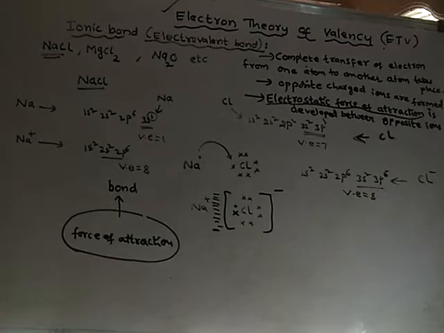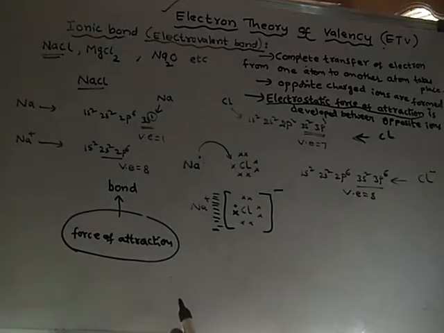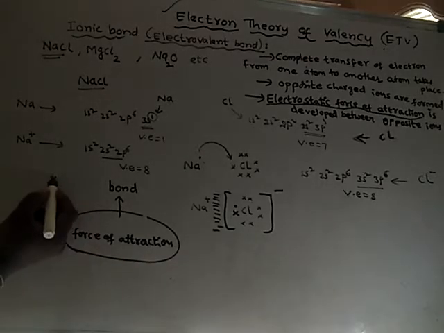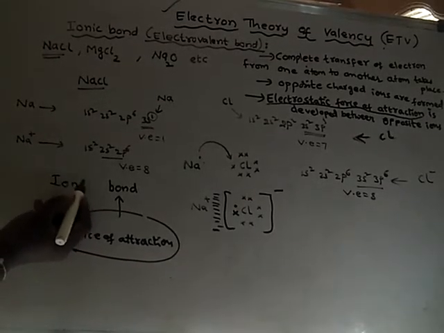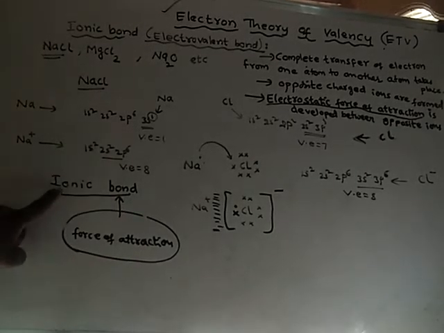Then a bond is developed between oppositely charged ions. Hence that bond is named as ionic bond. Ionic bond means the bond developed between oppositely charged ions.